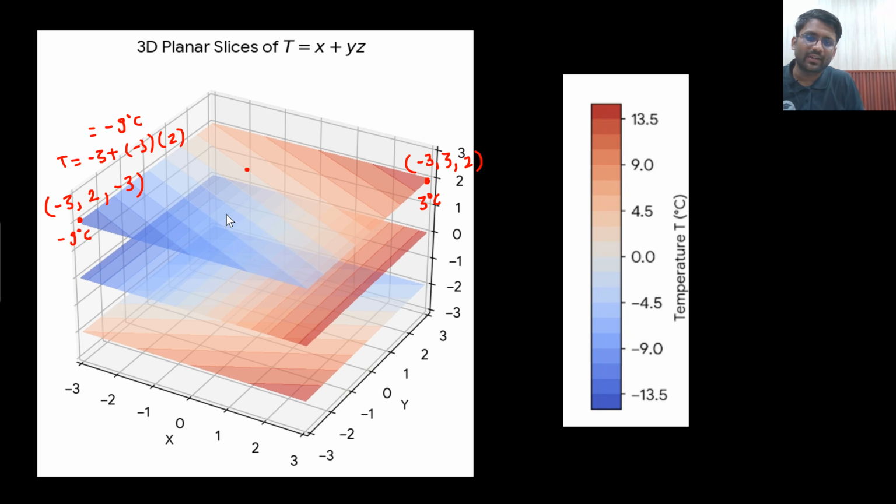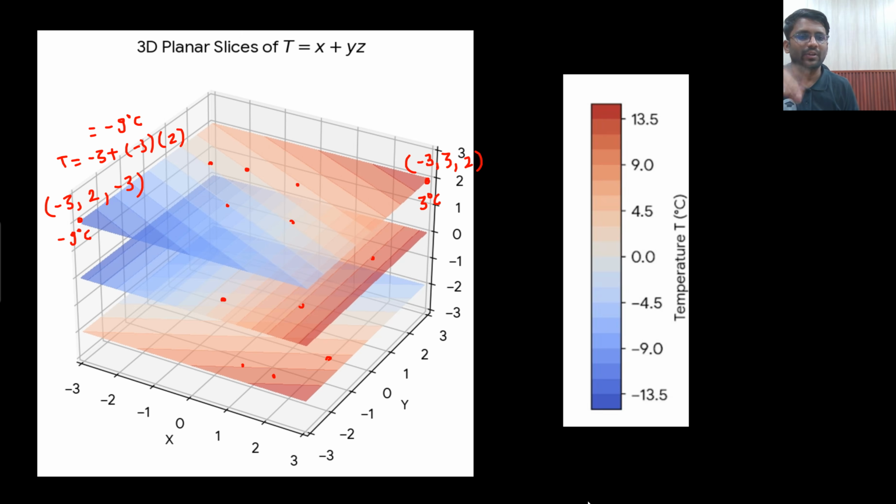So at different points in a room, there is different temperature. This is how the temperature is plotted. If the color is somewhat like this, then the temperature is positive. If the color is somewhat like blue, then the temperature is negative. If you want the heated place, you will stay here, and if you want the cooling place, you will stay here. I am just showing how you will make the plot.